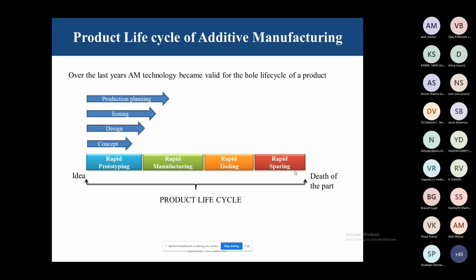So based upon this new concept and new idea, we have to think about either the technology or the raw material process, right? Or we have to reduce the lead cycle time of the complete manufacturing, from the customer to the product delivered to the customer. So this product life cycle is very important for additive manufacturing. We need to understand this first. So whatever product we have developed, we are trying to develop in the market, it has to sustain only for a certain period of time.